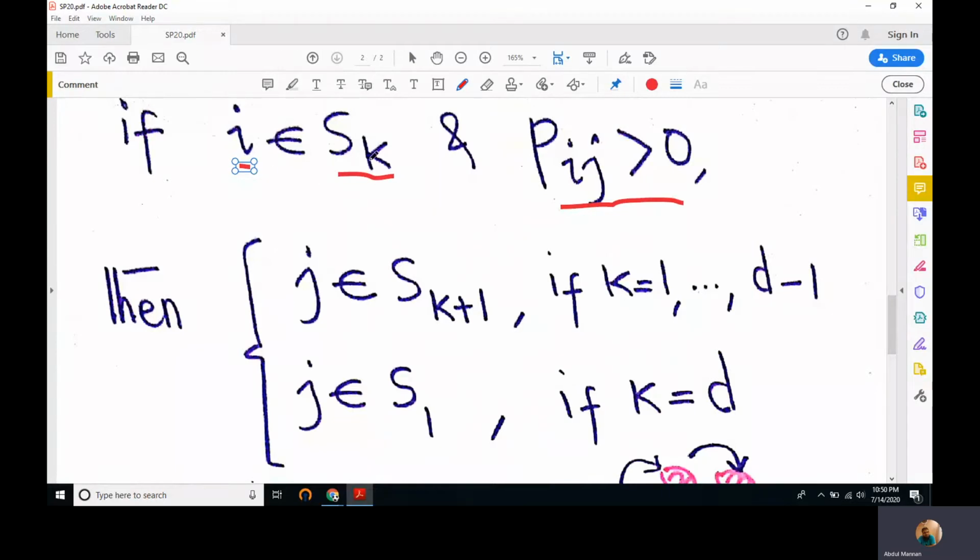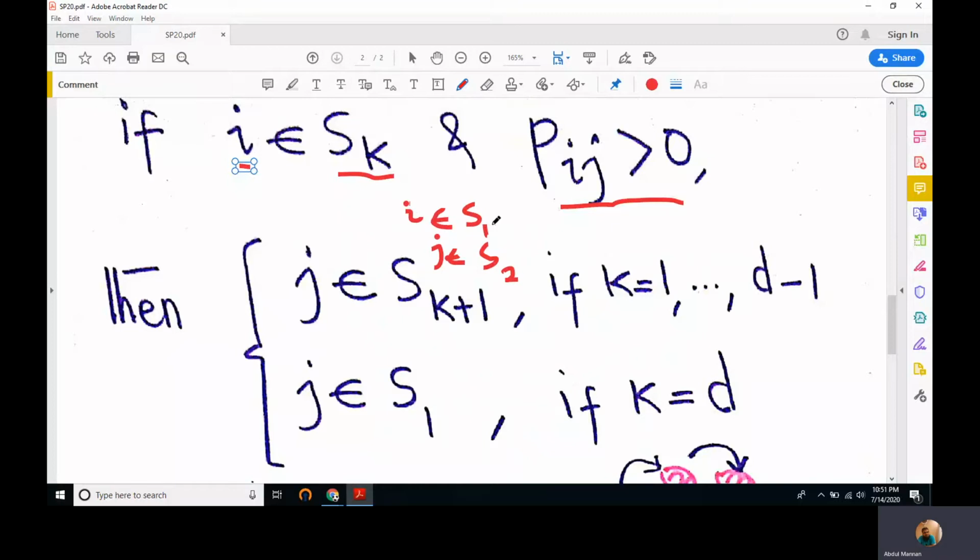Suppose i is in set 1. Then j has to be in set S2. If i is in set 1, or group 1, j has to be in set or group 2. If i is in S2, j has to be in S3.